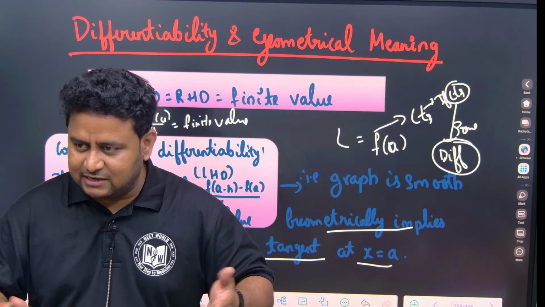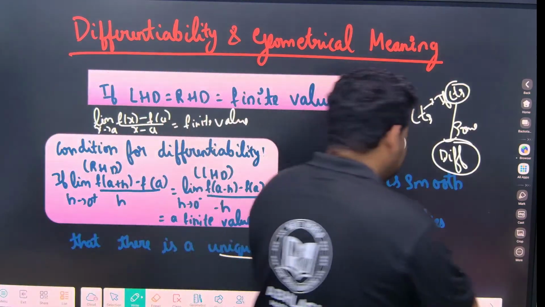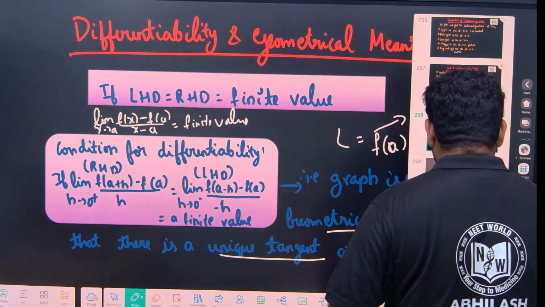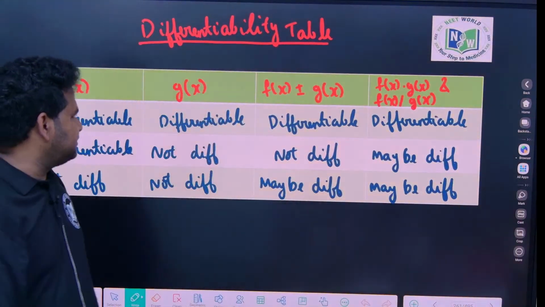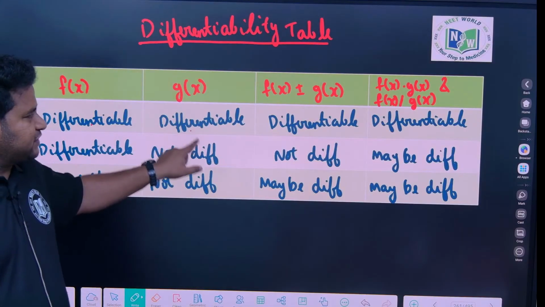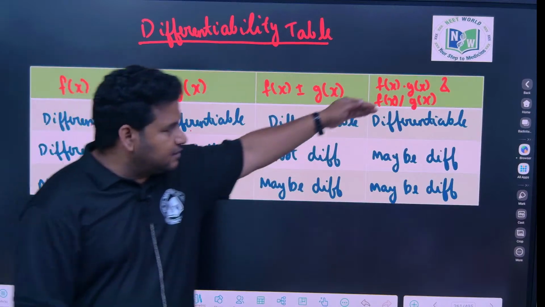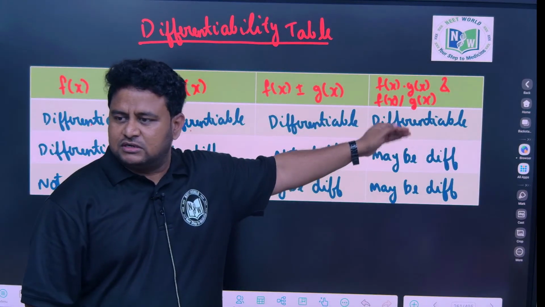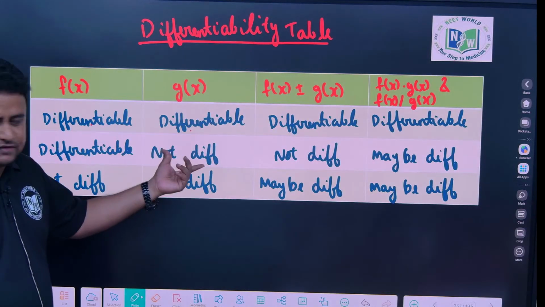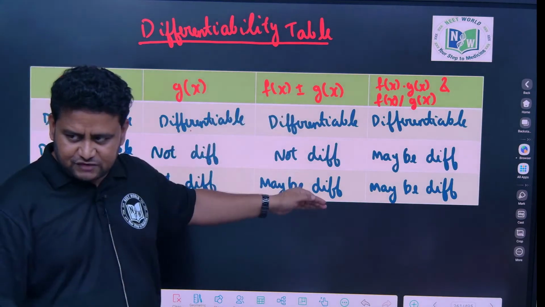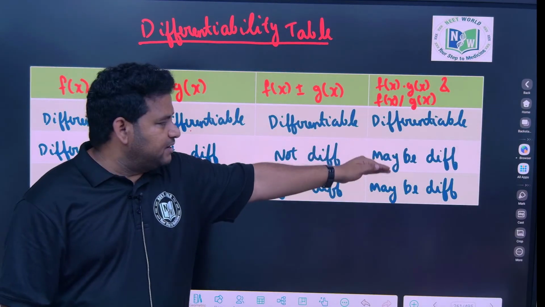If I tell again, you will get confused. Clear? Got it? Next, based on this. What I gave for limits, the same thing applies here. For f of x and g of x, if both are differentiable, their sum and difference are also differentiable, and the product and quotient are also differentiable. When f of x is differentiable but g of x is not differentiable, their sum and difference are not differentiable, but the product and quotient may or may not be differentiable.